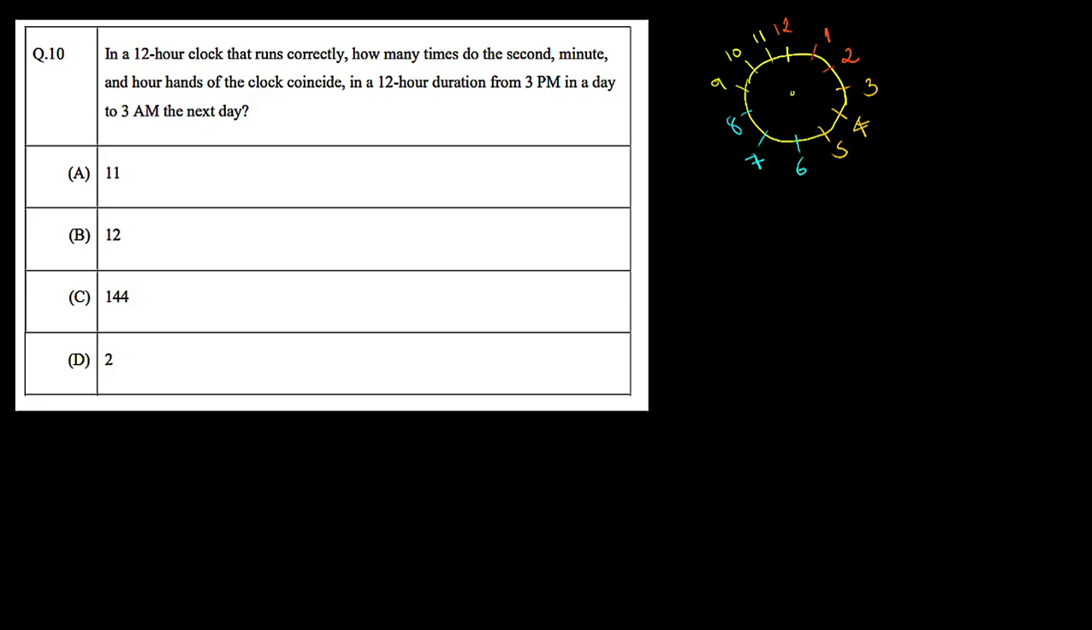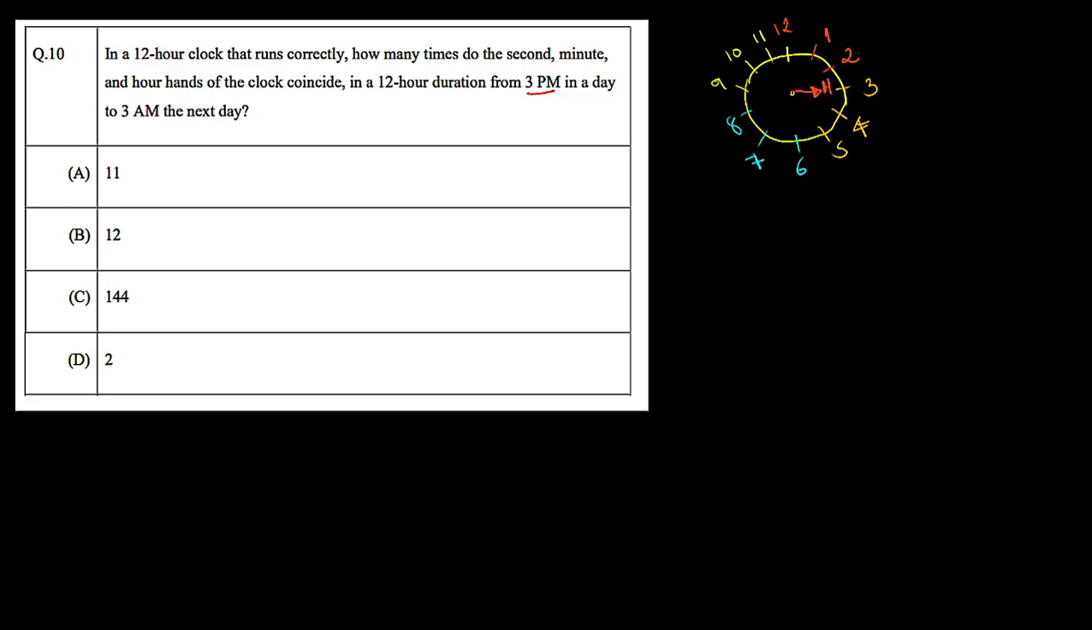Okay, so now let's try to do the hour hand, minute hand and the second hand. Here we start at 3 p.m. So we can say our hour hand will be exactly indicating this 3. So this one is our hour hand, so let's denote it H here.